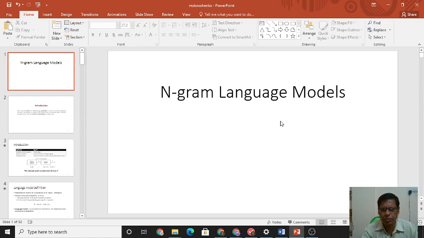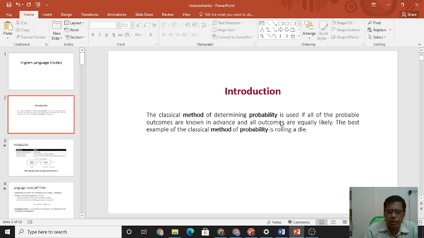This topic is also known as n-gram language models. As an introduction, probabilistic language modeling is based on the classical method of determining probability, which is used if all the probable outcomes are known in advance and all outcomes are equally likely. The best example of the classical method of probability is rolling a die.